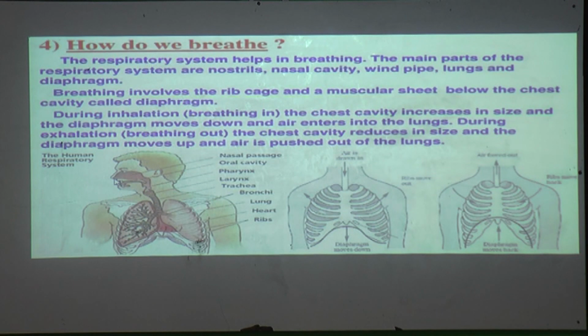Whatever openings there are in our nose are called nostrils. Through these nostrils, air is going to pass towards the lungs. Next to these nostrils, the region or part is called the nasal passage.